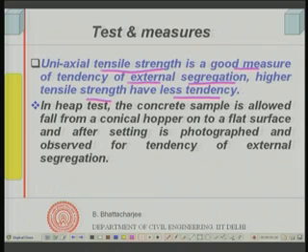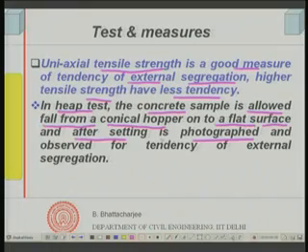Now, the other test is called the heap test. There are several other tests proposed, but I just picked one simple test. In the heap test, the concrete sample is allowed to fall from a conical hopper onto a flat surface, and after setting it is photographed. You use the same standard conical hopper for all concrete, and it is allowed to fall to a flat surface over a fixed height, and it is observed through the photograph after setting.